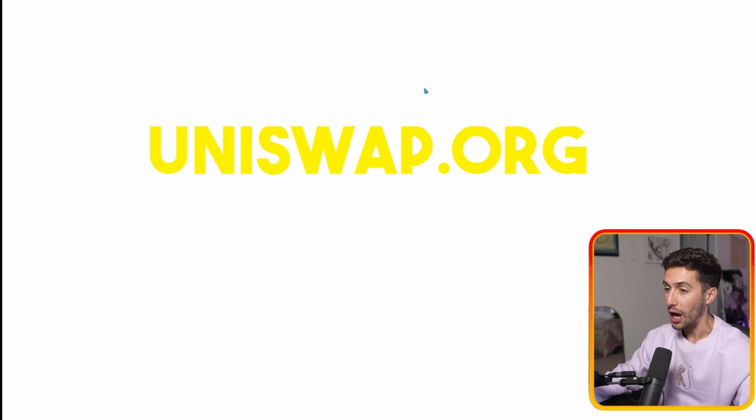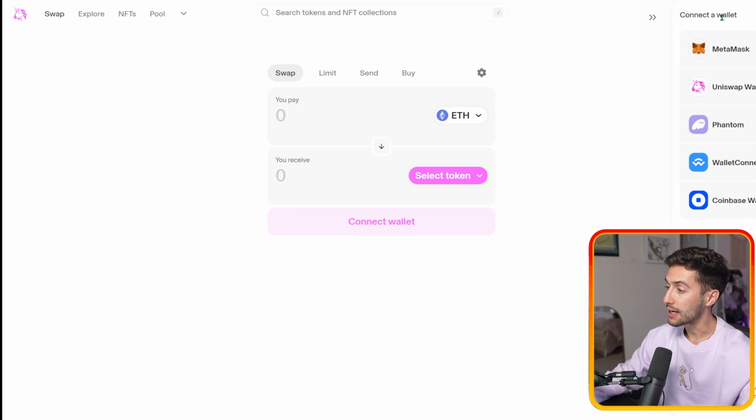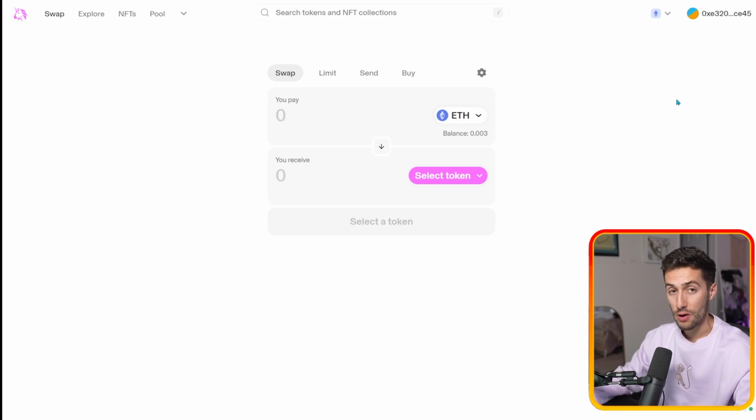We're going to click launch app, and it's going to bring us to this site right here where we're going to have to connect our Ethereum wallet. So we're going to go over, click connect. You'll be able to click whichever wallet you have. Most of us will have MetaMask, and then we'll connect our account. If you have another wallet, you can connect it as well, as long as you have some Ethereum or something on Ethereum to swap into this coin.